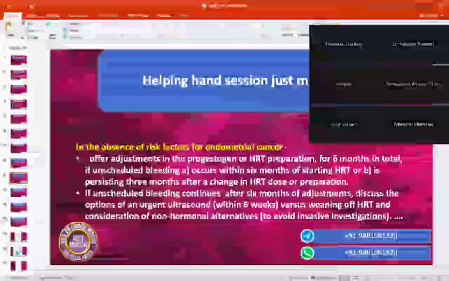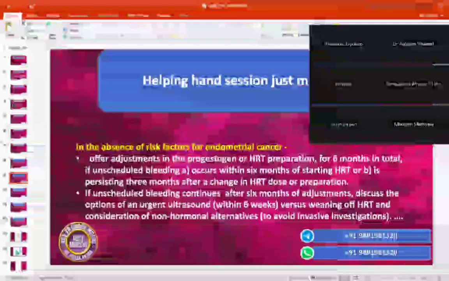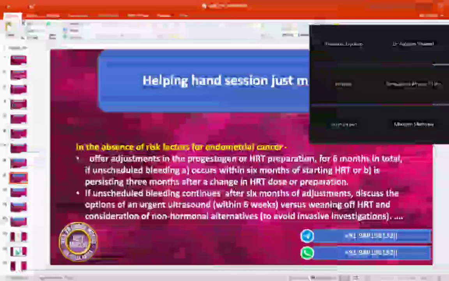Now Mrs. Sara, coming to your condition, having a BMI of 40 or more than that is a major risk factor for any abnormal or sinister changes in the lining of the womb. In such cases, we immediately refer for an ultrasound from down below to check the thickness of the lining of the womb. Meanwhile, either we will suggest you stop HRT or we can adjust the dose of progesterone. For that, we are going to refer you to a specialist menopause clinic as early as possible.